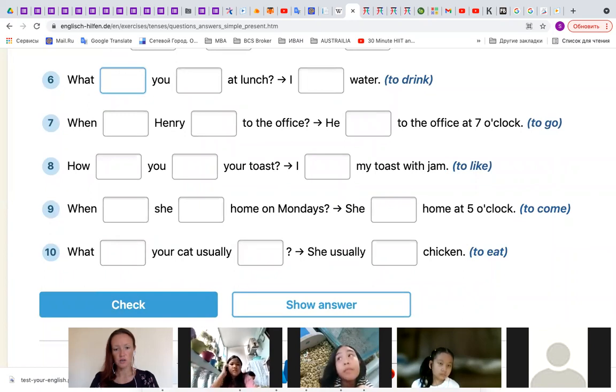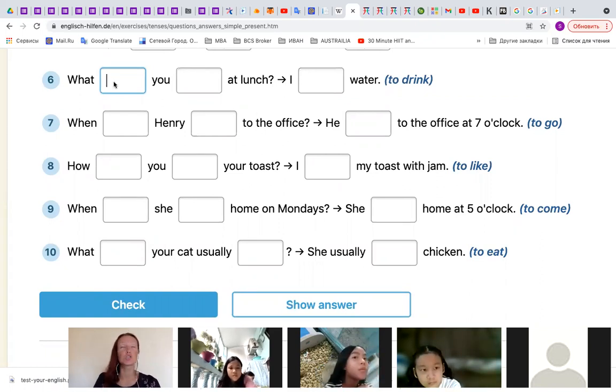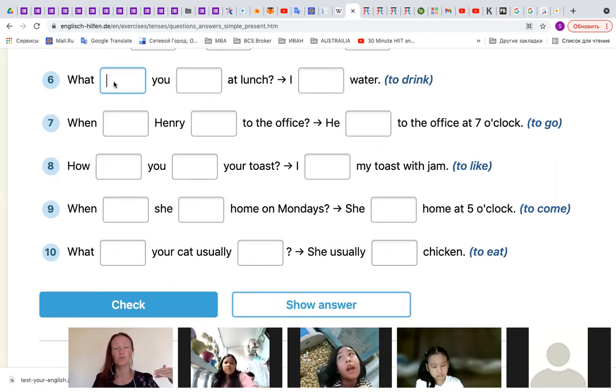Angie, are you here? Yes, teacher. Yes, please, Angie. Question number 6. What did... No, I told you we cannot use did, because did is for past tense, for yesterday, for last year, for last month. We have to use present tense. We cannot use did.